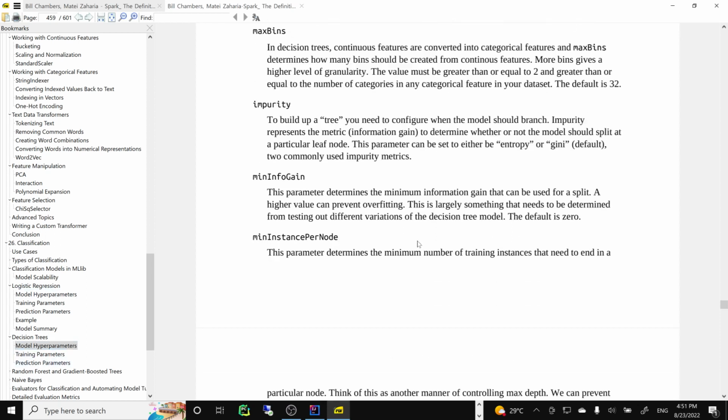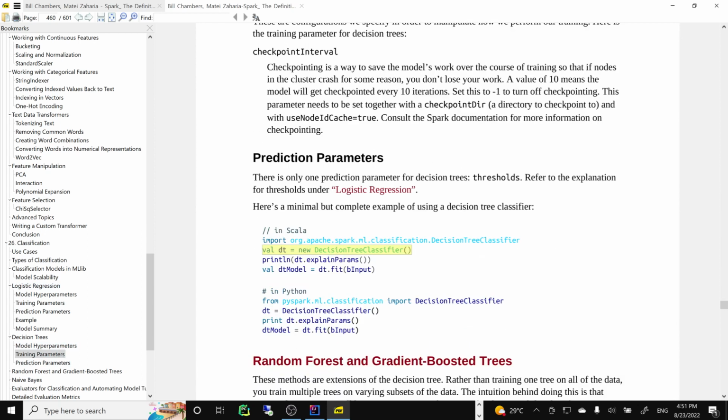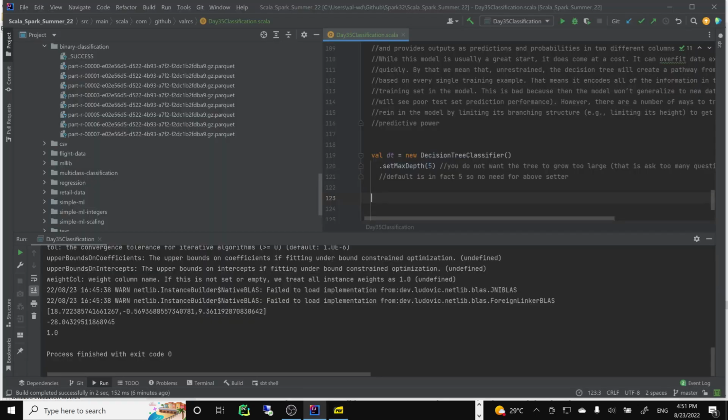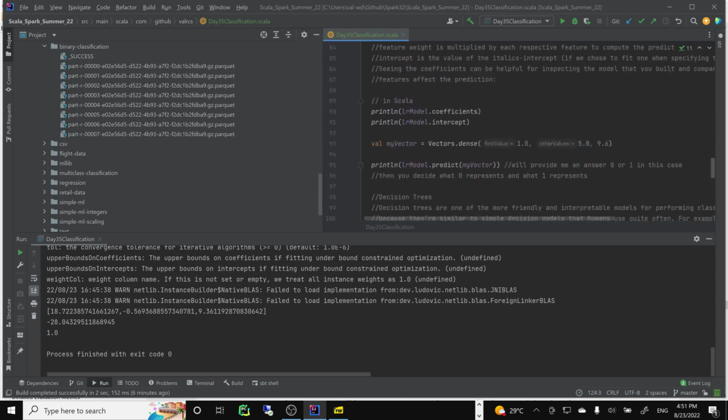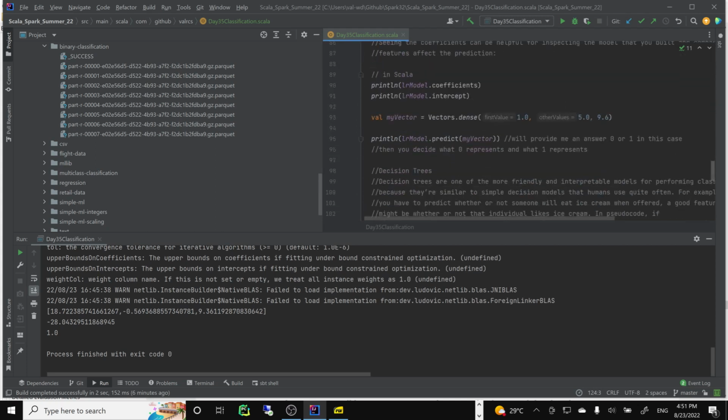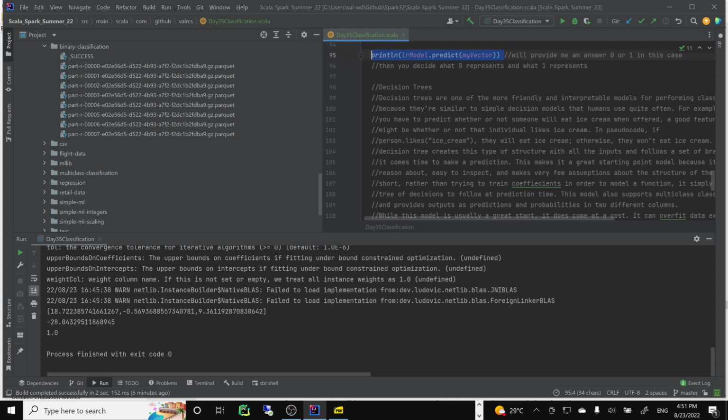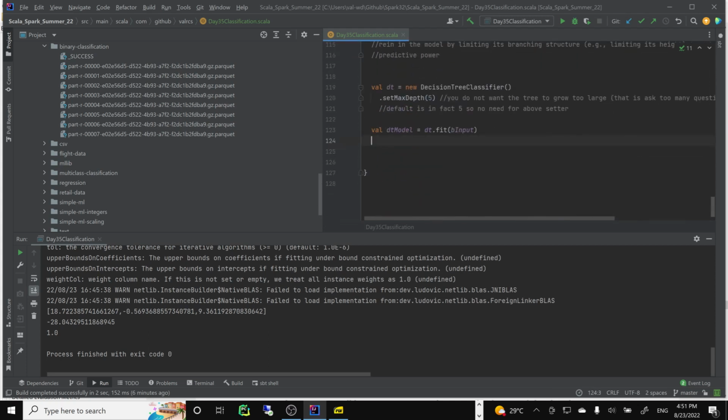That's the beauty of this whole field: you choose a different algorithm, but otherwise it works very similarly. You just say fit. Of course you can print explain parameters, but basically you fit and you have a model. Then you can make a prediction, on this vector of mine. The DT model will work the same way.